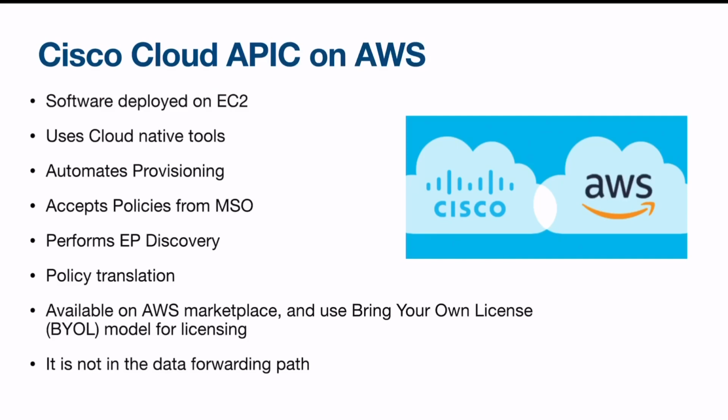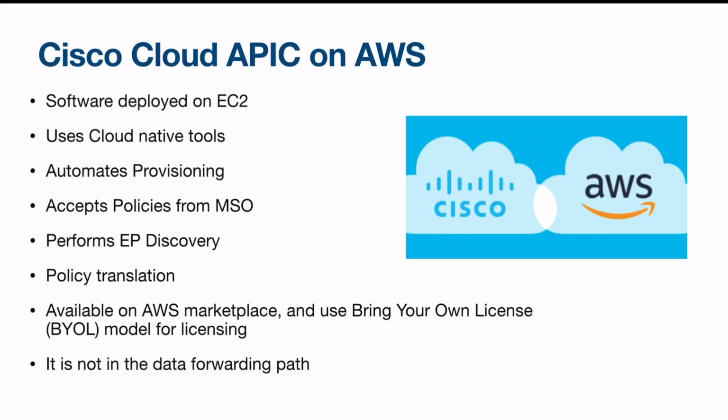It uses cloud native tools. It accepts policies from MSO. It performs EP discovery, so the endpoints in the cloud are discovered by this software. You have policy translation. Now, Cisco talks a different language, rather, APIC talks a different language from AWS Cloud, so you need some sort of translation. The translation is done by Cisco Cloud APIC.